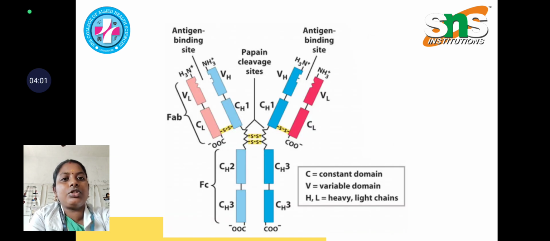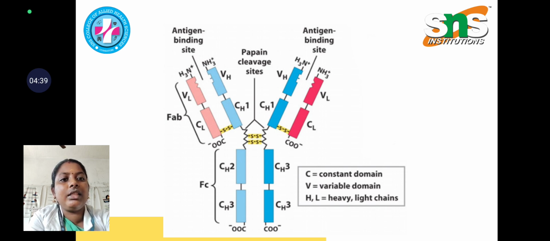So this is the structure. You may find the antigen binding site in both the arms, and this is the light chain, whereas H, in blue color, is the heavy chain and L is the light chain. Both the heavy chains and light chains consist of a variable region, denoted by V, and a constant region, denoted by C, and these variable and constant regions together form the fragment antigen binding site.